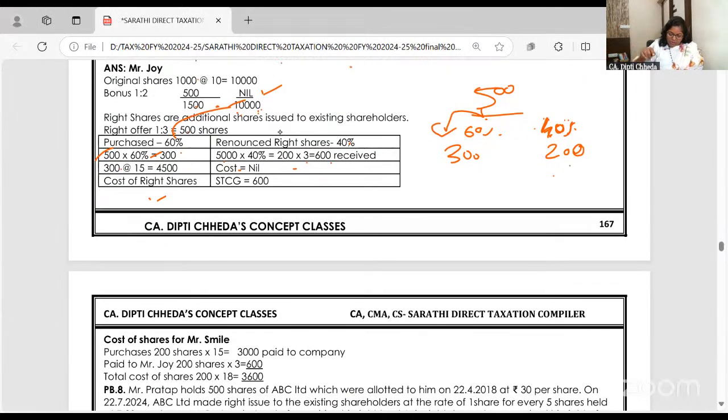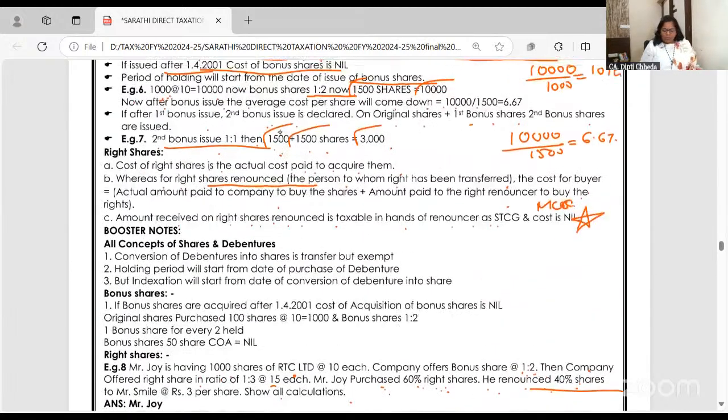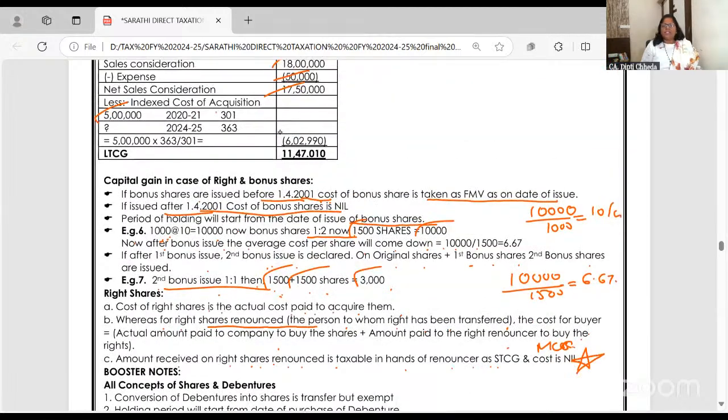To others, that is to Smile, what will be the cost? 200 shares at 15, this he has to pay to company, and 200 into 3 he paid to me because through me he purchased, right? So for him, what will be the cost of 200 shares? At 18 per share, 3,600. What knowledge I am giving you, all this is asked in small MCQs.